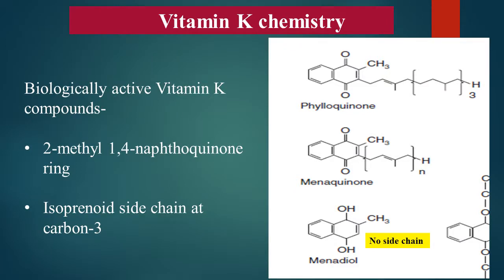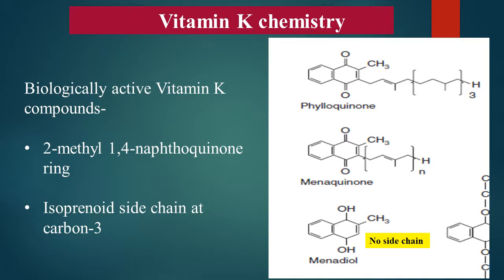Vitamin K chemistry. Chemically, vitamin K is a 2-methyl-1,4-naphthoquinone ring. It has a polyisoprenoid side chain at carbon number 3. Based upon the differences in the side chain at carbon number 3, there are three compounds which have vitamin K activity. First is phylloquinone, second is menaquinone, and third is menadione.